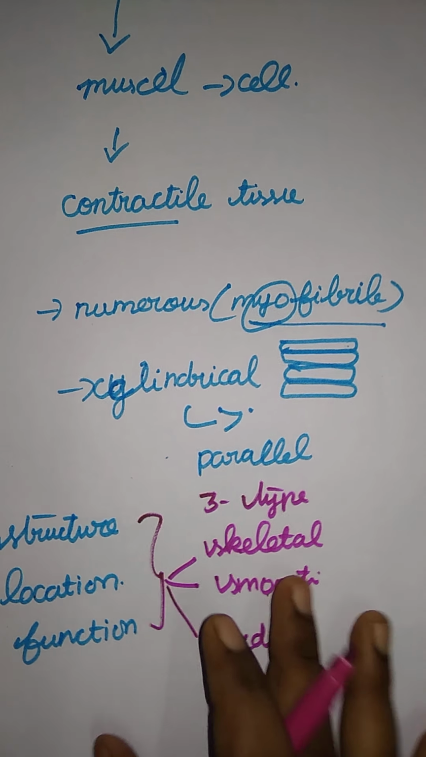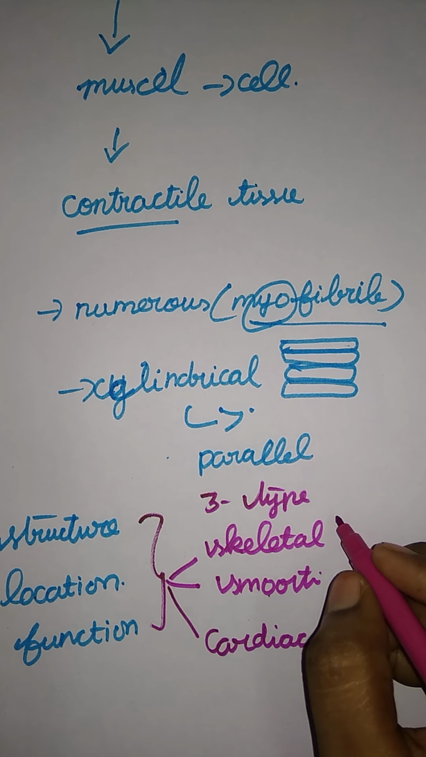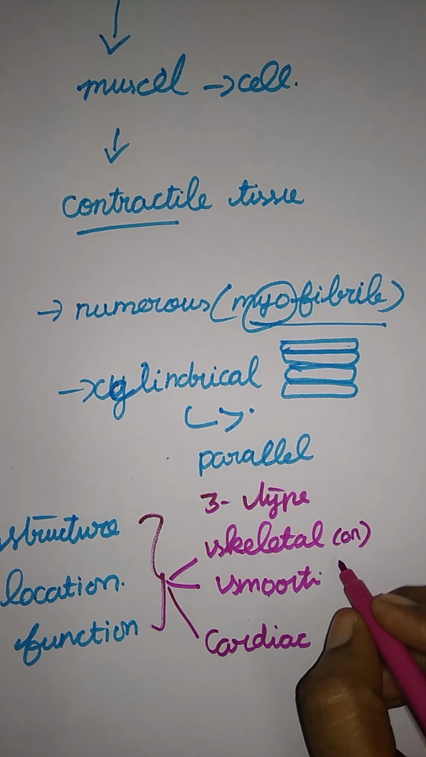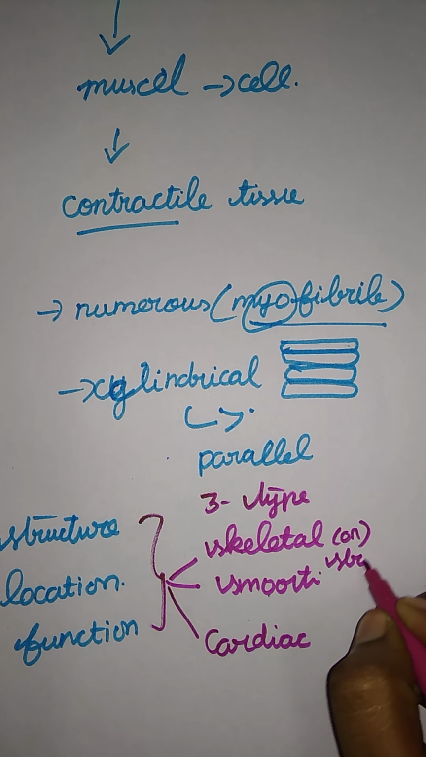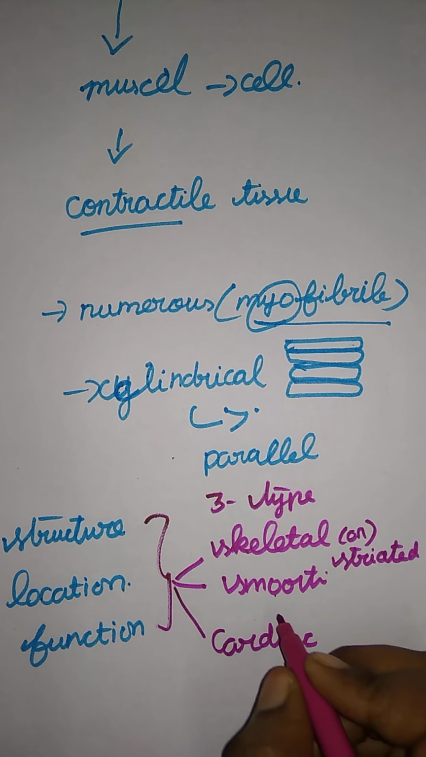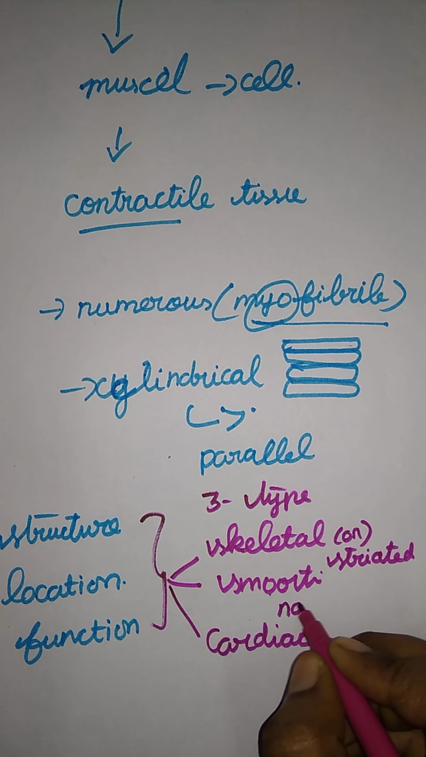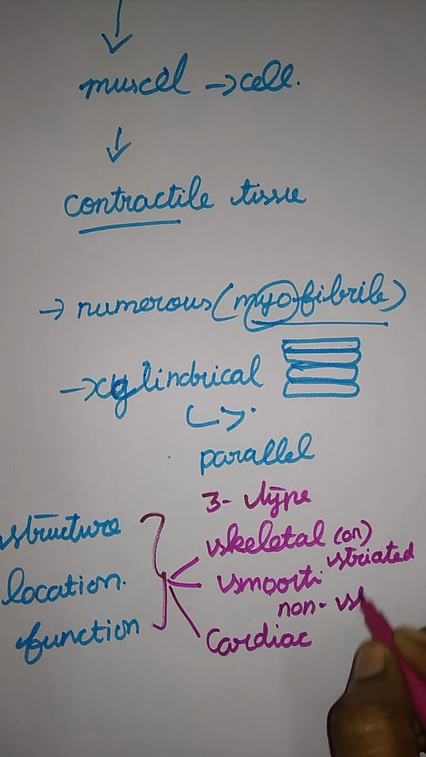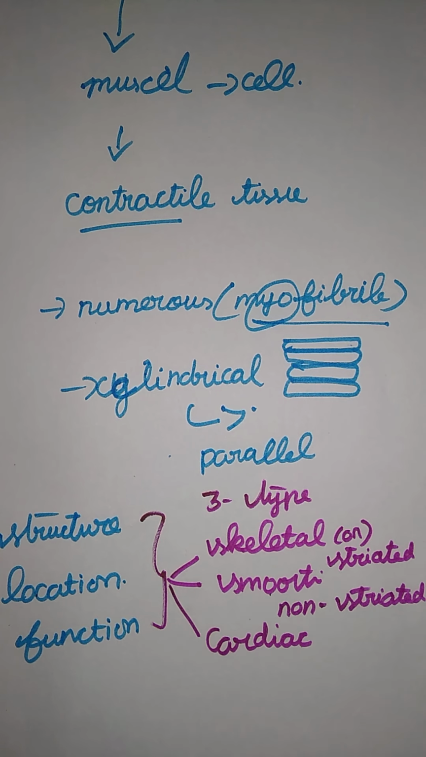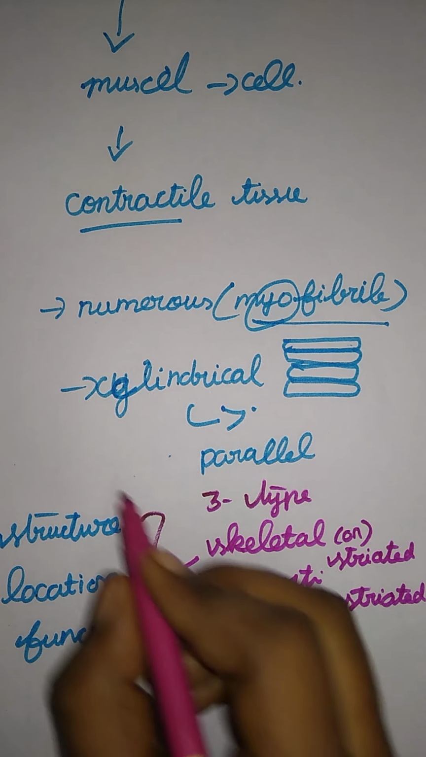Here the first one, the skeletal muscle, we say that another name is striated muscles, and here non-striated muscles. Here, striated and non-striated. Striated, which means